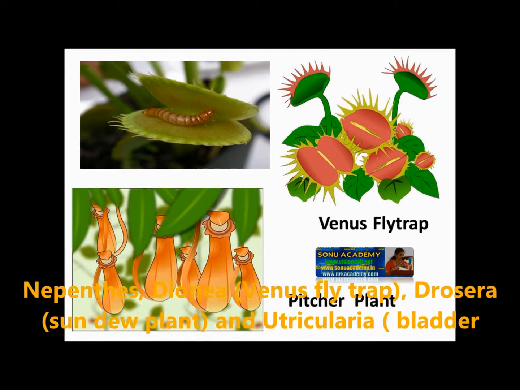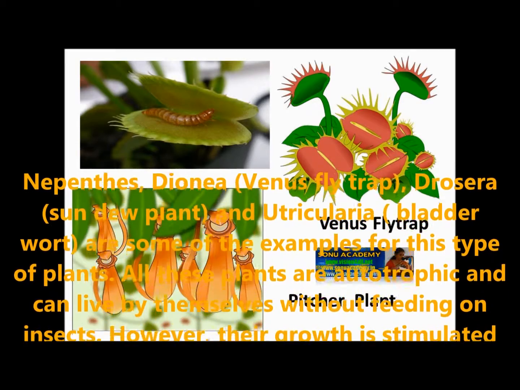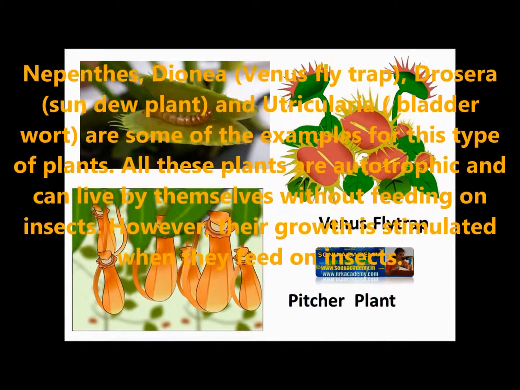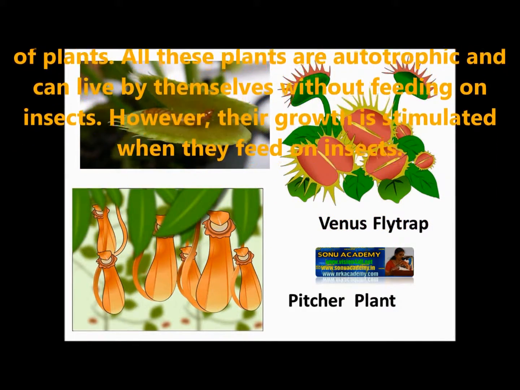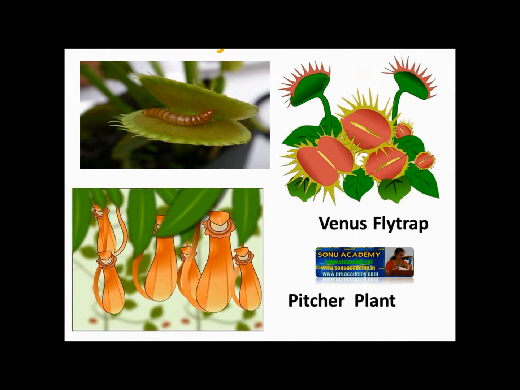Venus flytrap, sundew plant and bladderwort are some of the examples of this type of plants. All these plants are autotrophic and they can live by themselves without feeding on insects. However, their growth is stimulated when they feed on insects.